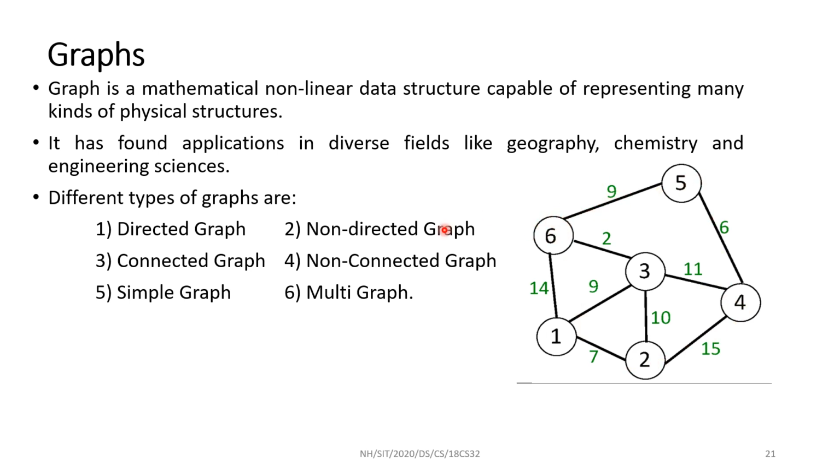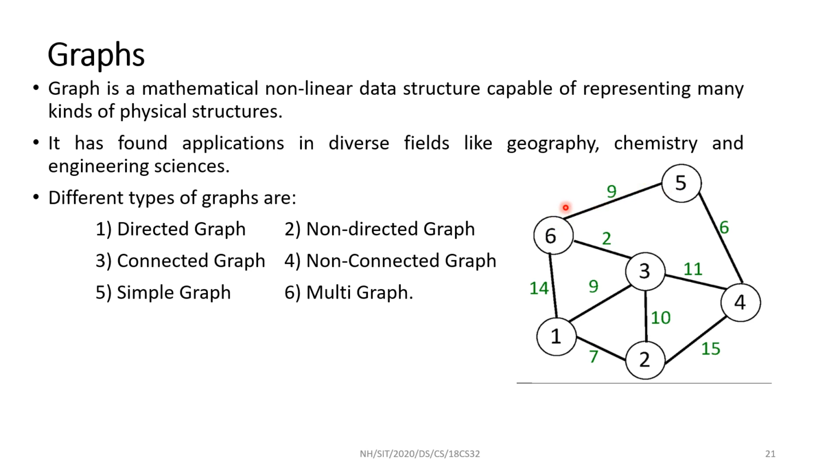This may be the cost, the weight, this may be the cost of sending something from a certain node to another node. We'll take one example. There is a node 6, there is a node 5. This edge indicates that there is a direct connection from node number 6 to 5. If so, what is the cost involved? Here 9 units are required to send some information from node number 5 to 6 or 6 to 5. So this is a weighted graph.